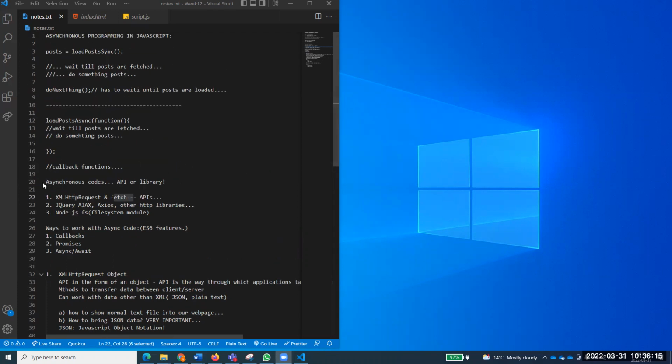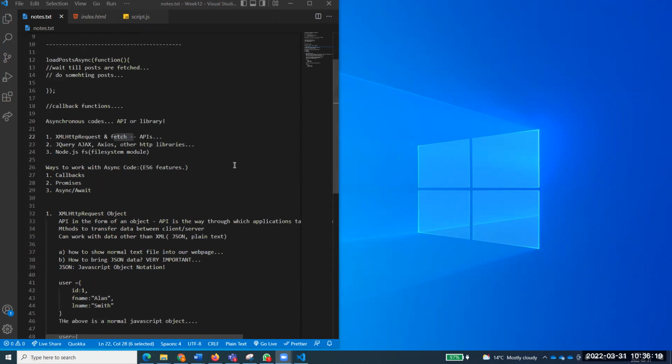We said that we talk about asynchronous programming. We want to make asynchronous code that is not dependent on something else that is happening. At times we need to make synchronous code, at times asynchronous code, so that nothing is stopped because of that. For that, we try to use different techniques. And what are those techniques? There are certain APIs that we use.